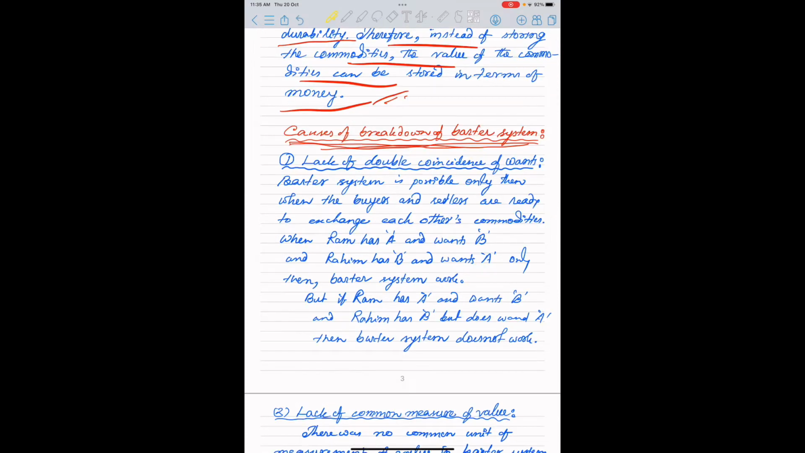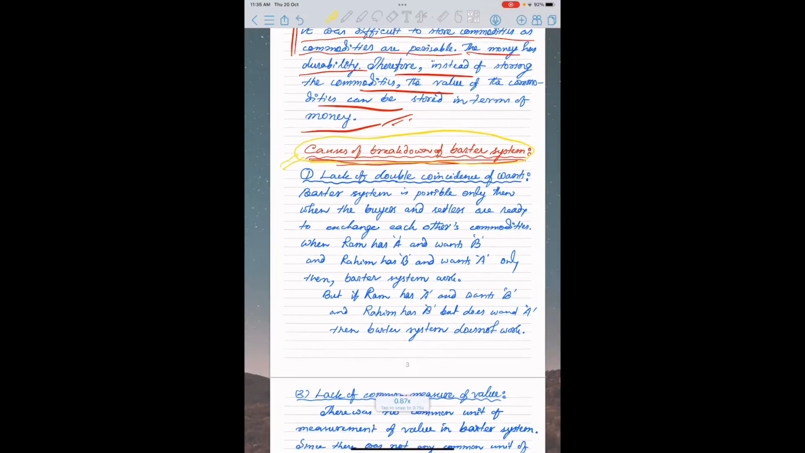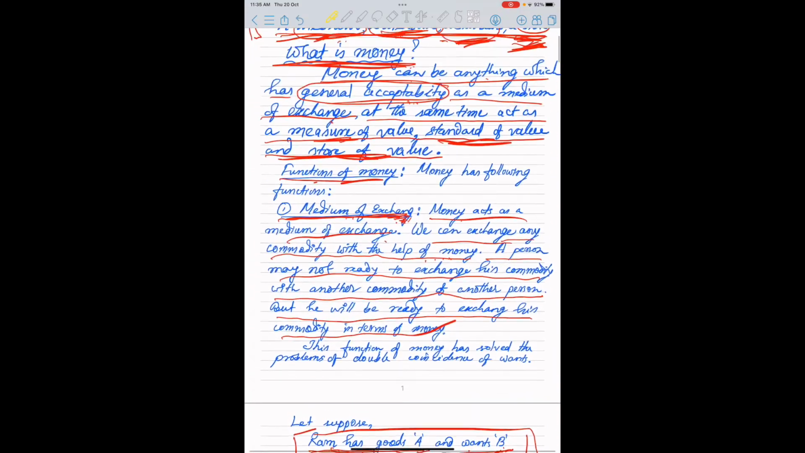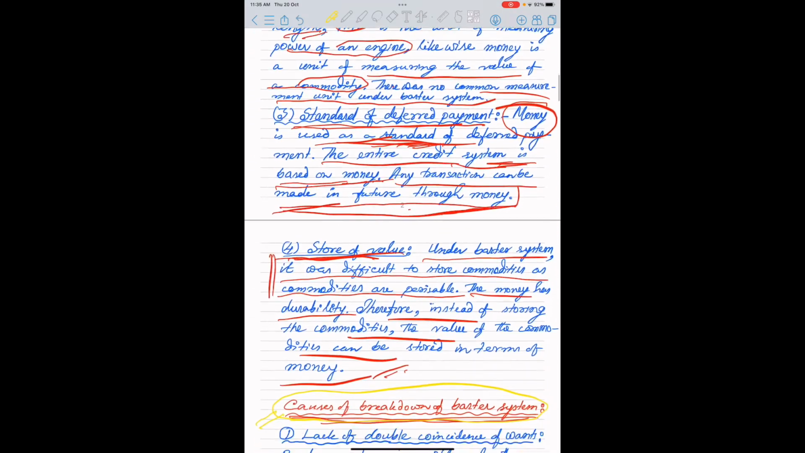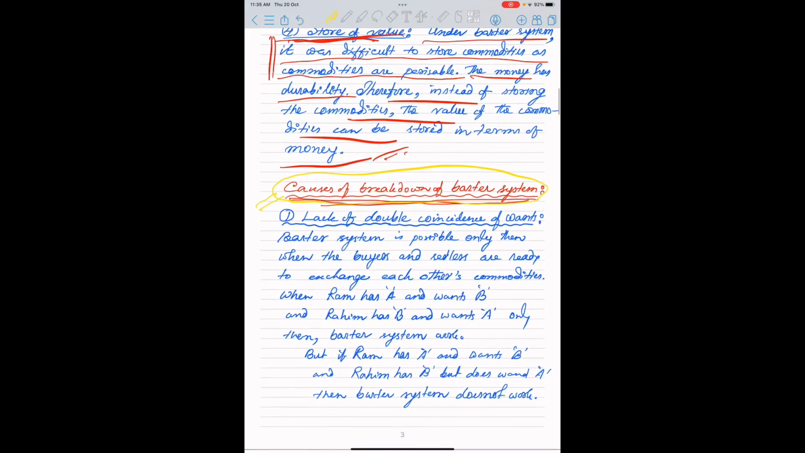Okay. Now, come to another point, that is the causes of the breakdown of the barter system. What I told in the beginning is that there are a number of questions to which we can give answers through only a 2-line poem. So always try to remember this poem, and then we will be able to give the answers to these questions also.